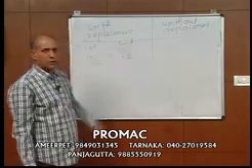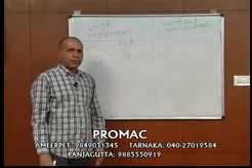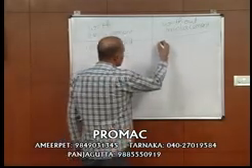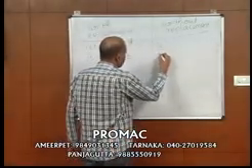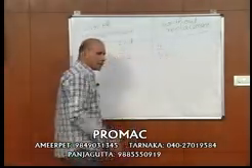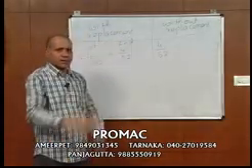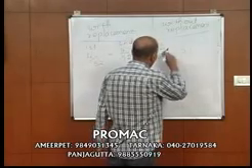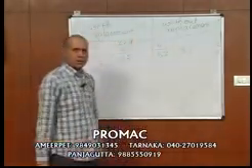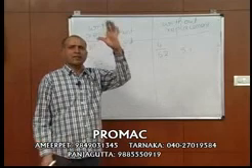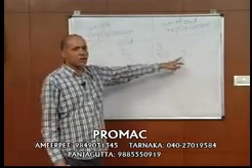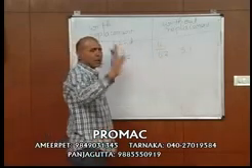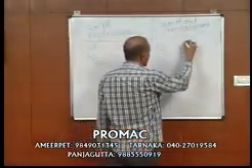So 4 by 52 into 4 by 52. But if I take without replacement, what's the probability first card is an ace? 4 by 52. When I am drawing the second card, how many total cards are there? I have drawn one card and kept it aside. So now the set is reduced by one card. There are only 51 cards. One ace is kept aside. So there are 3 aces.